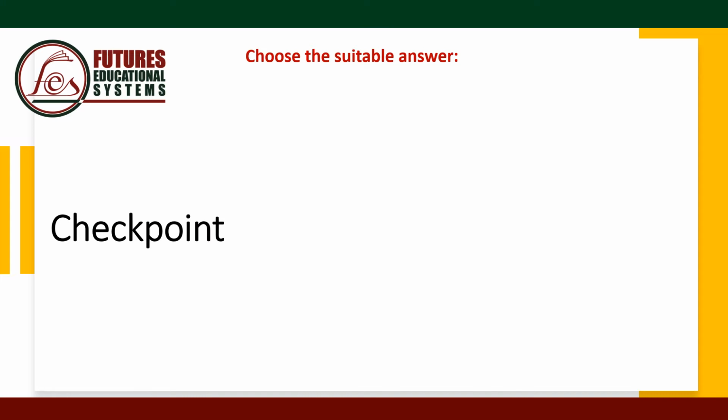Choose the suitable answer. For each one, we're going to have 4 choices and we're going to decide which one is the correct one. Number 1, what should I: does, do, doing, to do. If we have should in the sentence, this is the helping verb. The main verb should be in the infinitive. So what should I do?